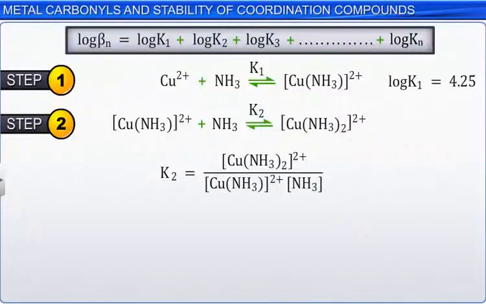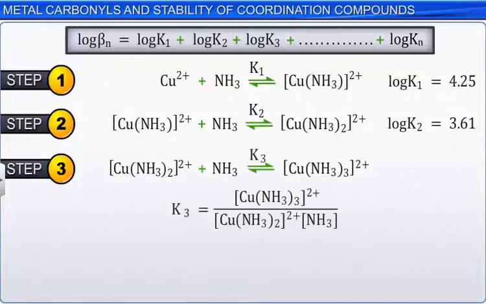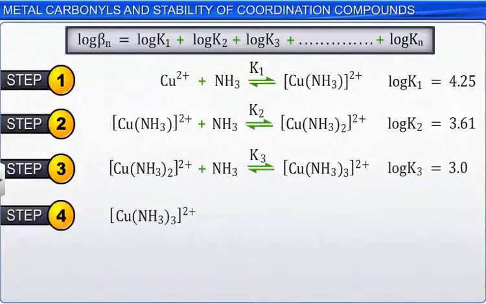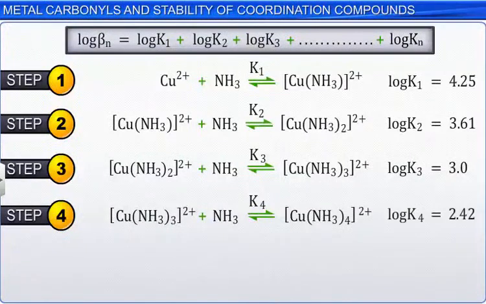The overall stability constant is simply the equilibrium constant for the complete reaction. Cu2+ plus 4NH3 in equilibrium with Cu(NH3)4 2+. It is given by the expression beta 4 is equal to the concentration of Cu(NH3)4 2+ divided by the concentration of Cu2+ multiplied by the concentration of NH3 raised to the power of 4.